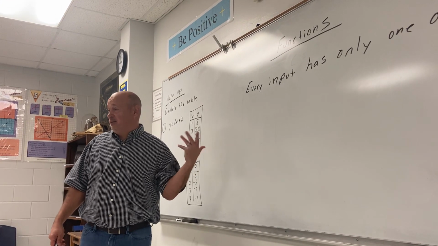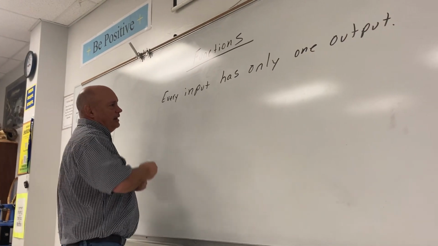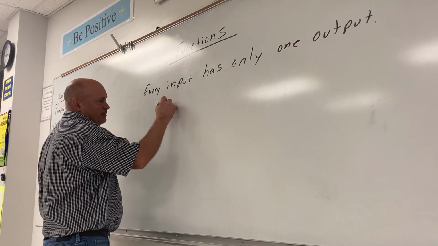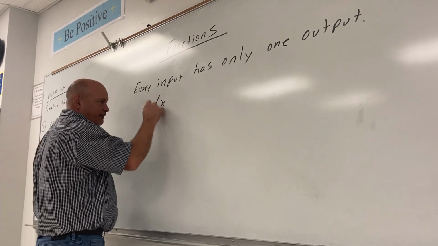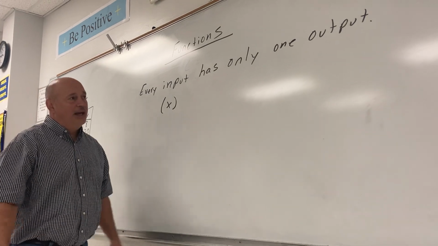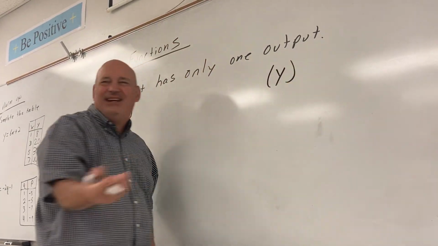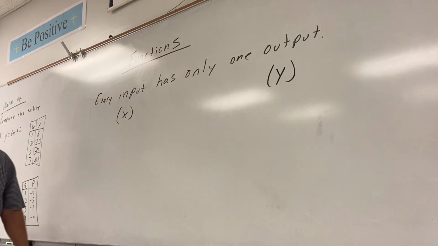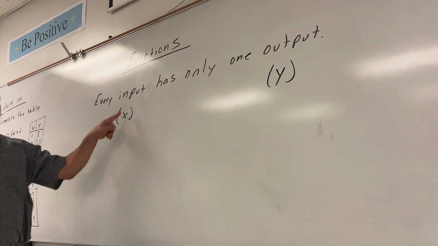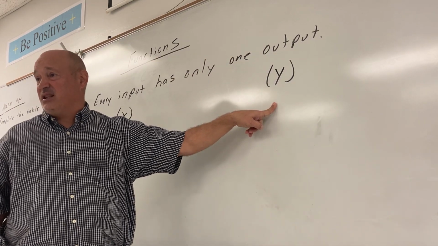So I made up my own. Would you like to hear mine? Yeah. Input is really the x values. Are you with me? And this definition's better. Output is really the y values. So if we read it like this, this is better. Every x can only have one y. That's a better definition. That's a little more clear.